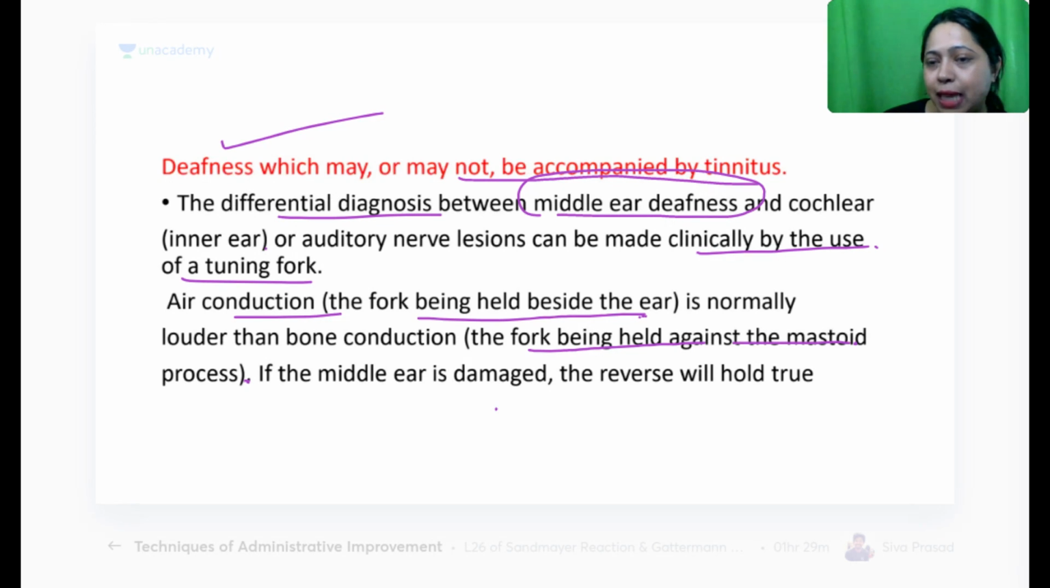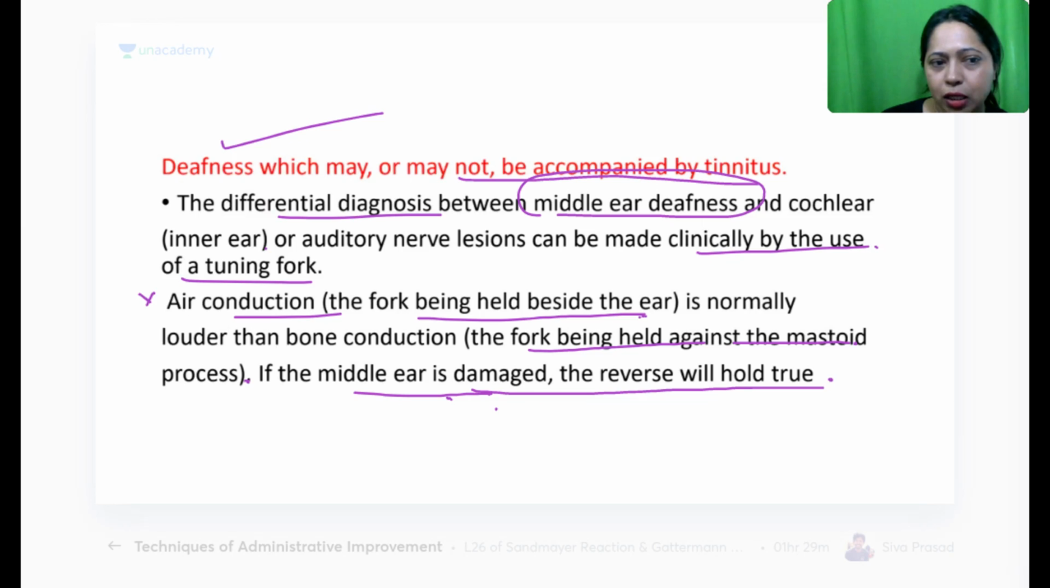If the middle ear is damaged, the reverse will hold true. So you have to remember which one is louder, which one is air conduction deafness, which one is bone conduction deafness, and where you are supposed to hold the tuning fork. If the middle ear is damaged, then the opposite will be true. You know that air conduction is normally louder, but that will not be heard louder if there is middle ear damage. As simple as that.